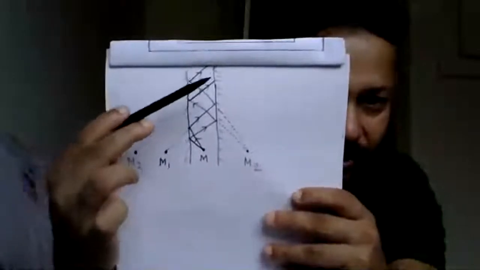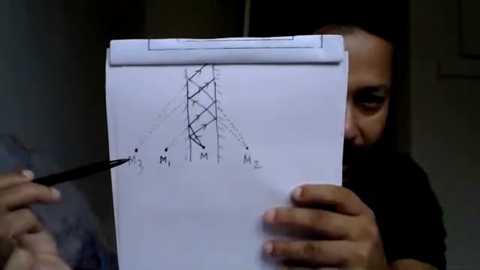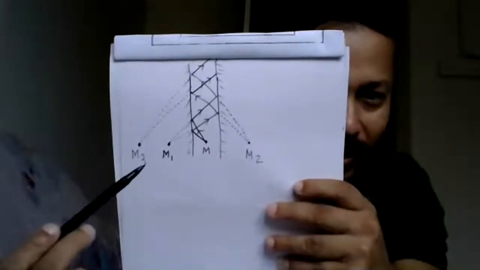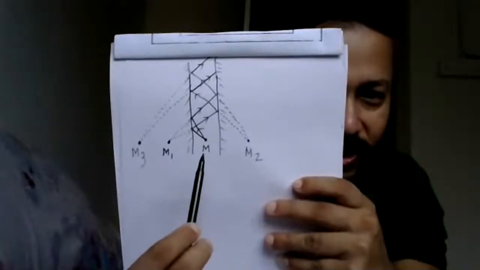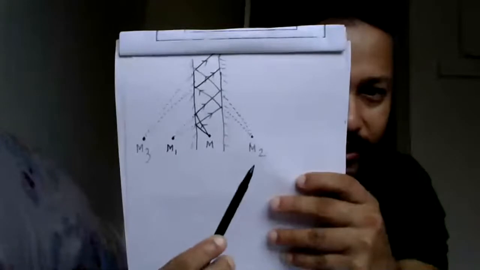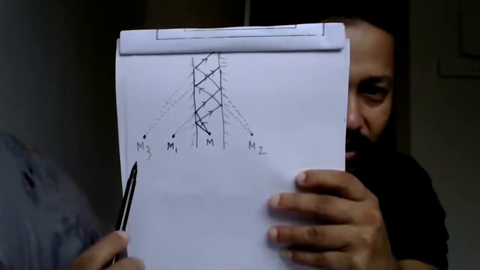This is the reflected ray going. I extended them back. So I got M3. So can you see, M is the object, M1 is the image I have got, M2 is the image I have got, M3 is another image I have got.